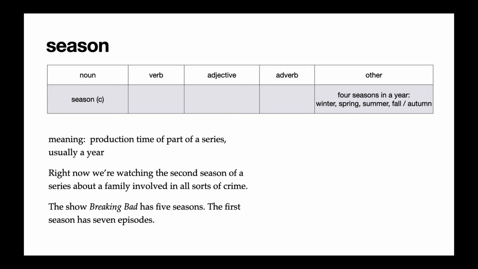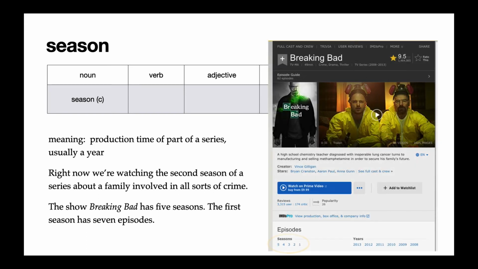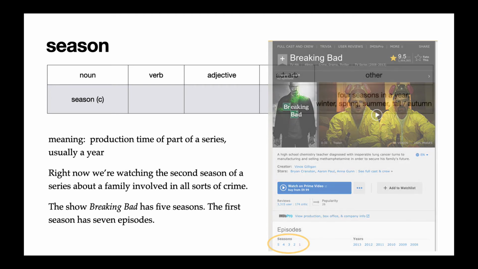So here's the word season on its own slide. Production time of part of a series is usually a year. And season is a countable noun. And this is also the same word we use for the parts of time of a year. Winter, spring, summer, fall, or autumn. Those are the seasons of the year. The second example, the show Breaking Bad has 5 seasons. The first season has 7 episodes.